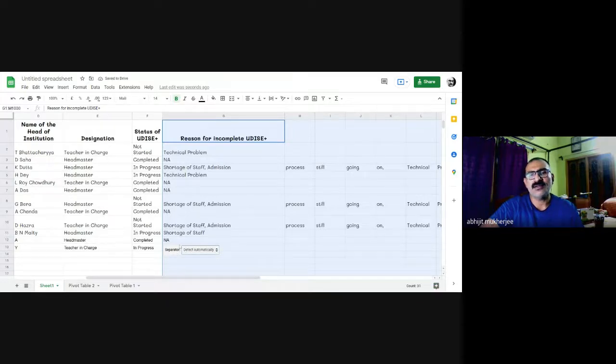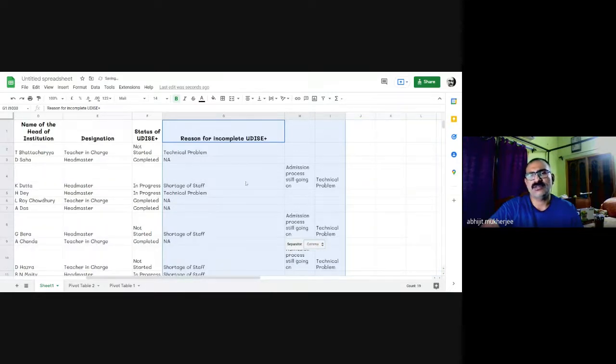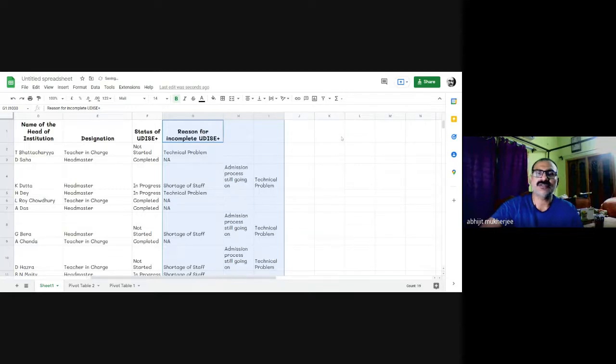And this is very important. I select this separator. It was detected automatically, but no, I want to segregate the data according to the comma. Yes, now my data is segregated. It is divided into three columns. Three separate columns have been created against that single column for reason for incomplete UDISE.